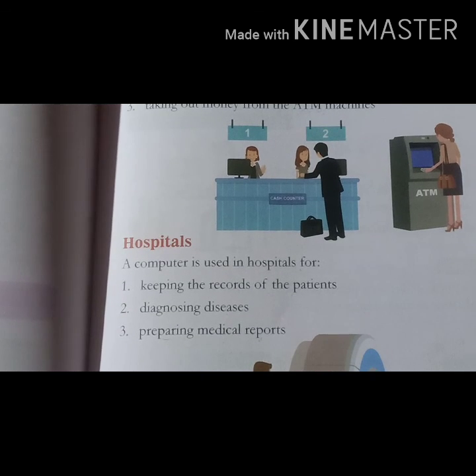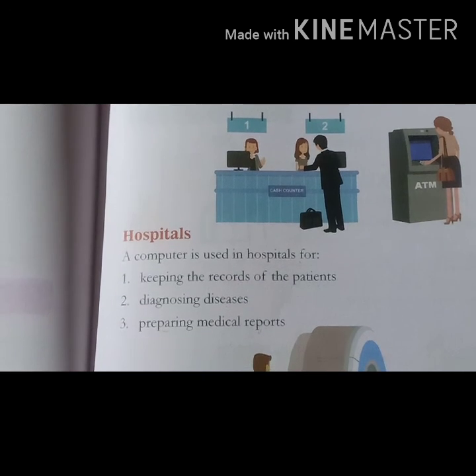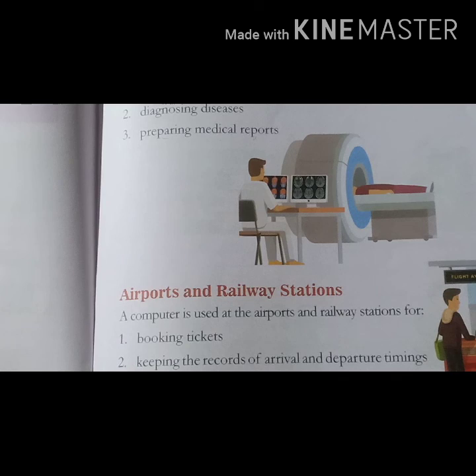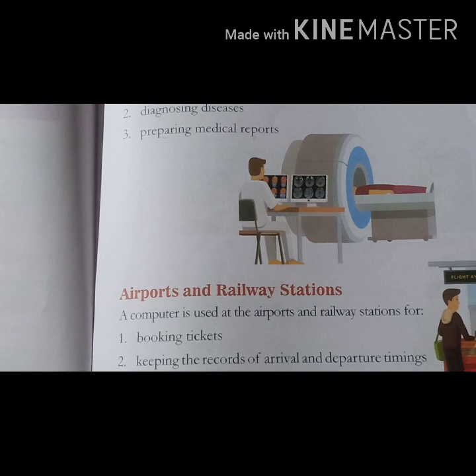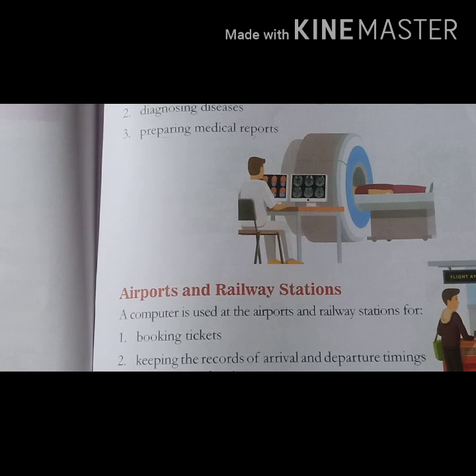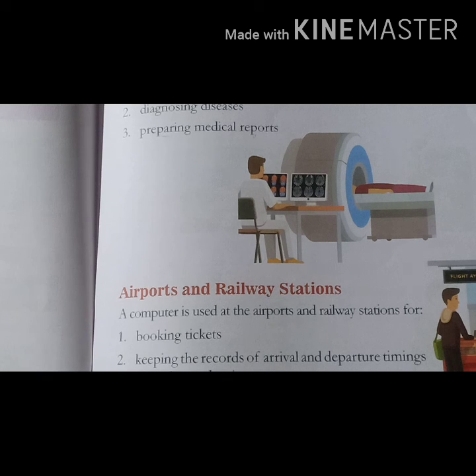And the last is, I think this is the airport and railway stations. So now tell me, what word will come in your mind whenever you hear the word airport and railway station? Okay, from airport we make a sense of aeroplane, and from the railway station, train.